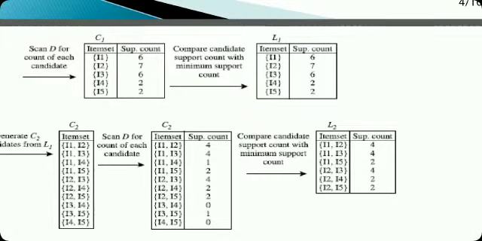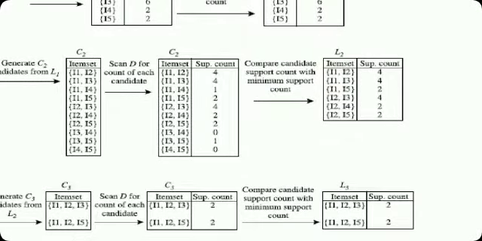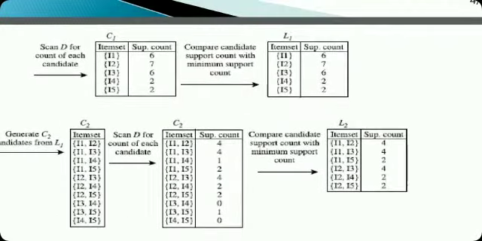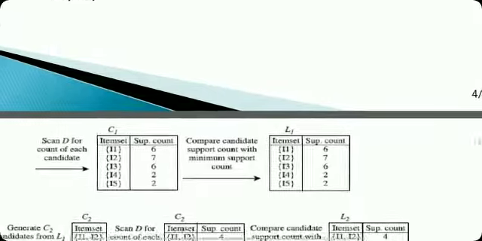The minimum support count is 2. So L1, the frequent 1-itemsets, contains all the items, because the support of all the items is greater than 2. Then C2: here we join L1 with L1. So the itemsets are I1, I2; I1, I3; I1, I4. We have to find the support count according to these tables.